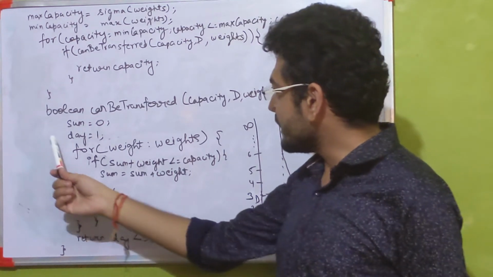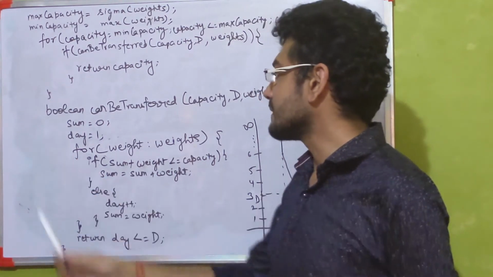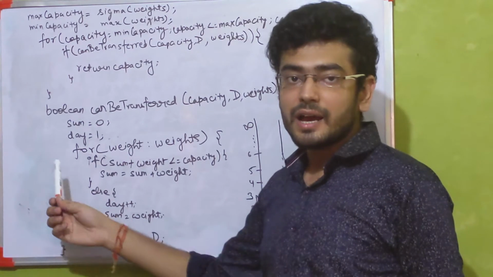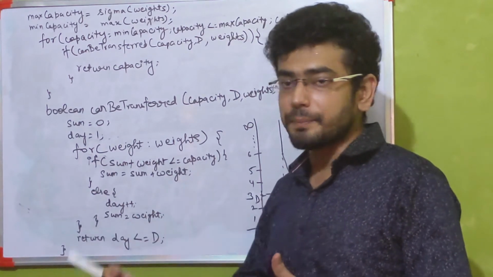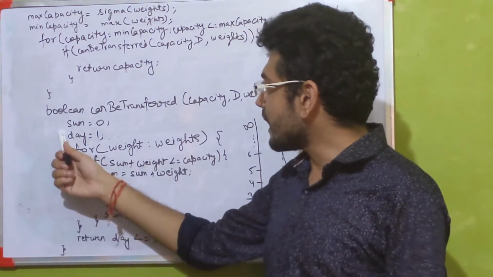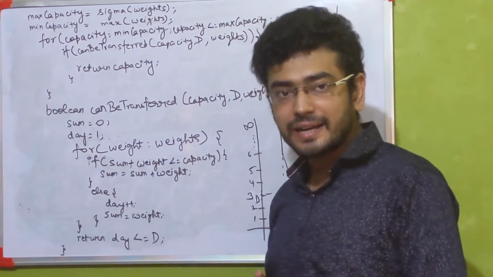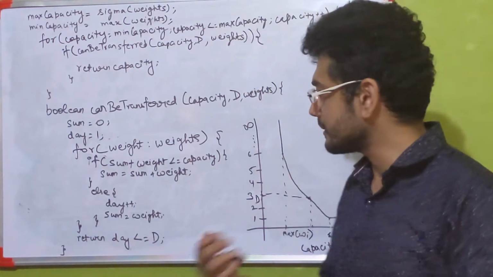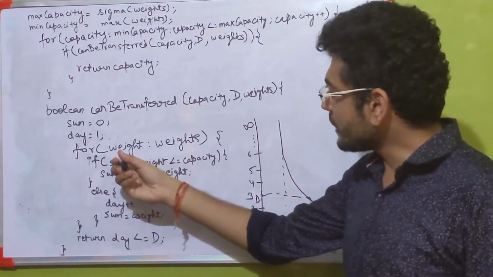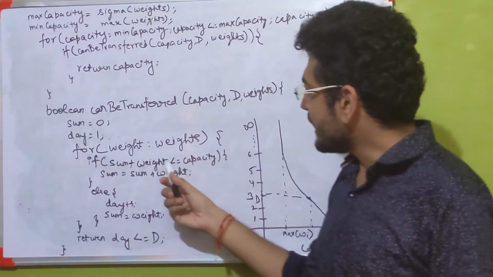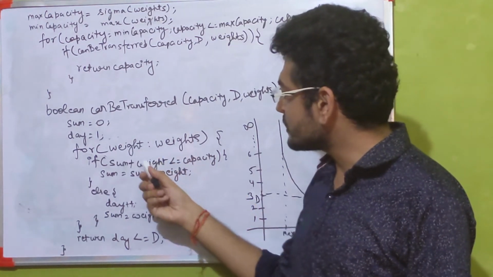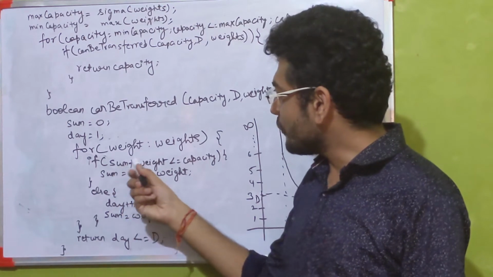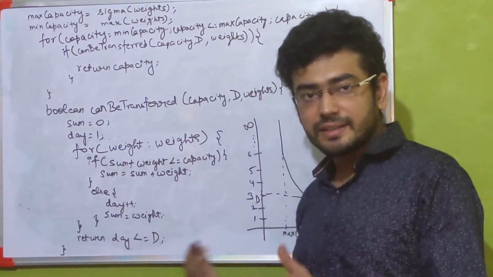Over here we maintain two variables, day and sum. Day represents the current day of shipment, whereas sum represents how much weight we have already added to the current day's shipment. We are going to iterate across all the weights and try to add each weight to the current shipment. Now how are we going to check whether we can add this weight or not?